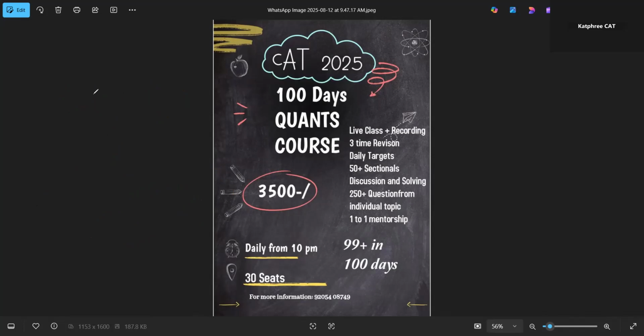What we are planning is, from 20 August till the last week of September, to cover mostly 70 to 80% of the syllabus with sheet discussion and all. Once we are done with 80% of the syllabus, one thing you should know very well: quant, or DILR, is never about knowing the concept. It's about solving within the time limit. So we're going to start with two things: sectionals and daily targets.